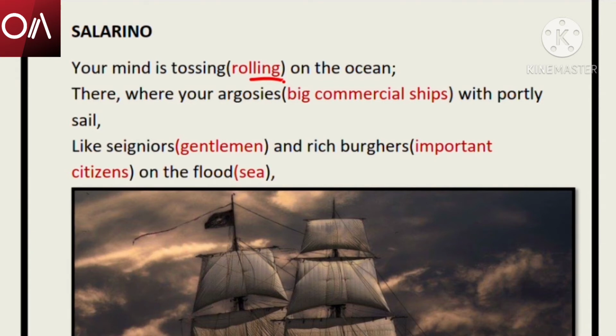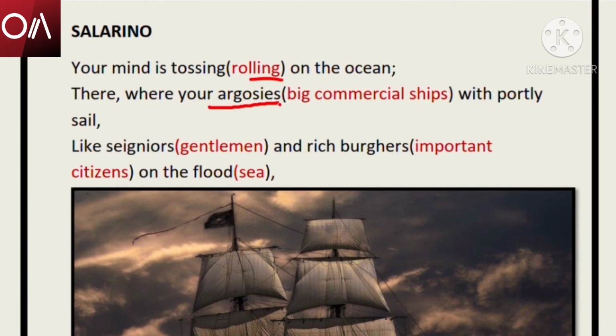transported by a ship. So your ship can get into a lot of risk while it is traveling in the ocean, isn't it? There can be storms, there can be sand dunes which it can hit, isn't it? So his mind is tossing on the ocean. That means you are constantly worried about the risks that your ships can undergo. Your ships can meet a number of dangers in the sea. That is why you are worried about your business.